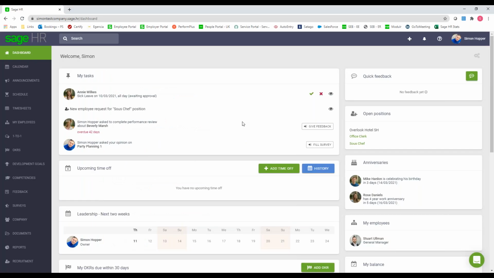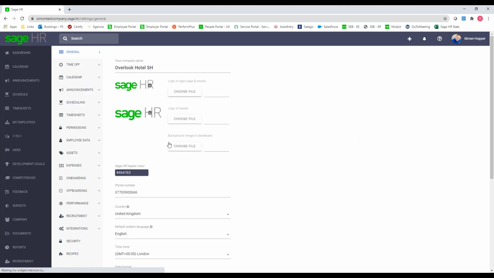So on the screen now, this is the Sage HR system. First thing is you can completely rebrand this for your own company. In the top right-hand corner, this is me logged in. I'm the admin, the person who set up the actual Sage HR software. If you go into the settings, the first screen in the middle is where you can rebrand it. You've got your logo that appears on the login page when people first log in, and also in any emails that Sage HR generates.